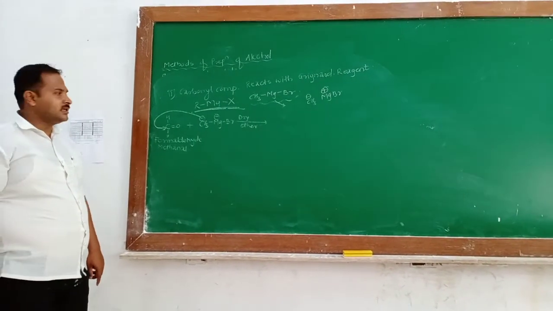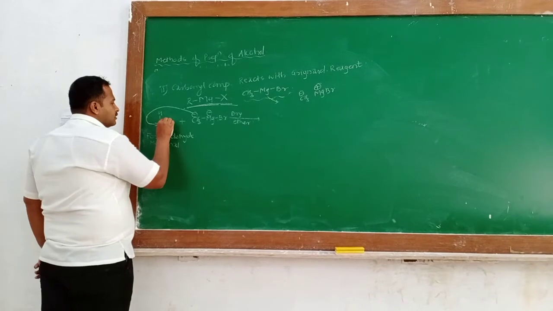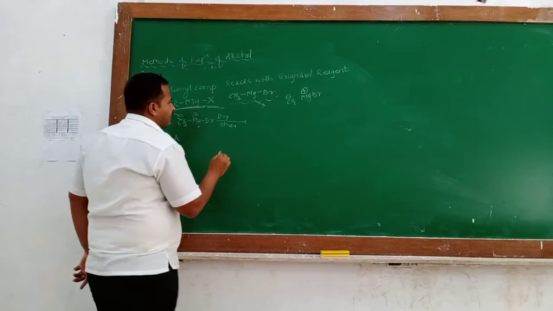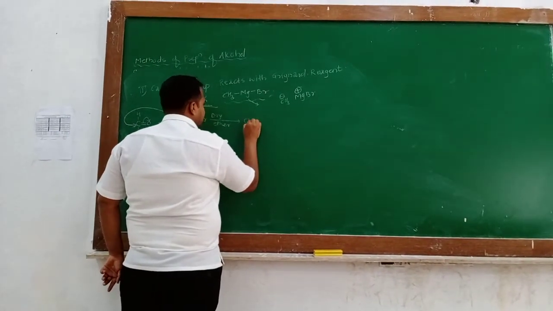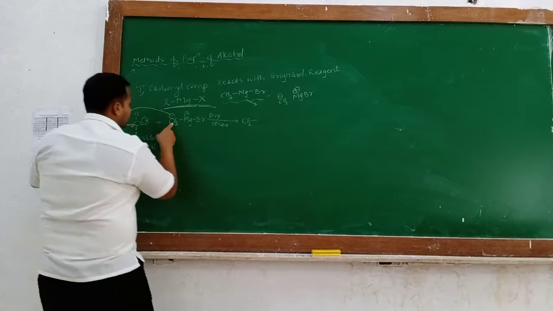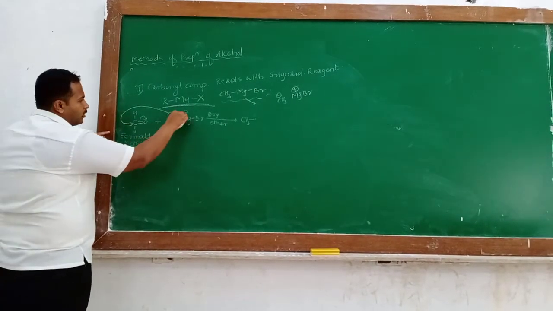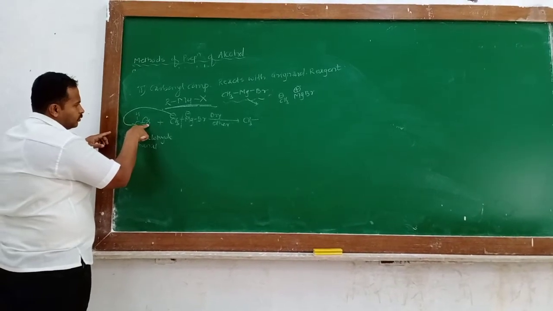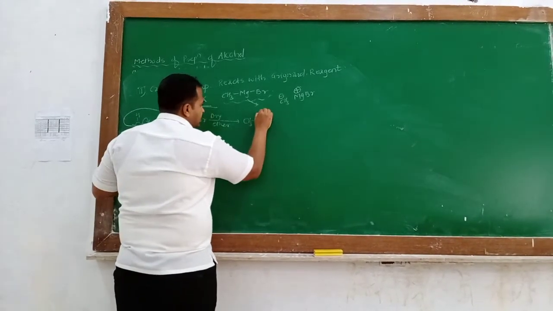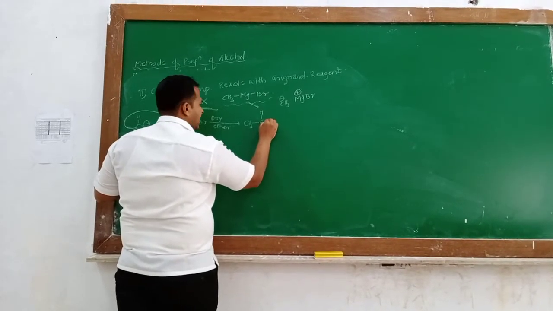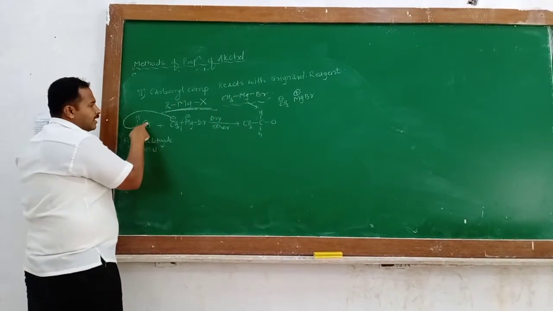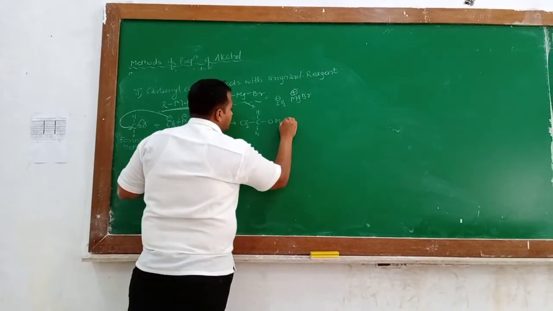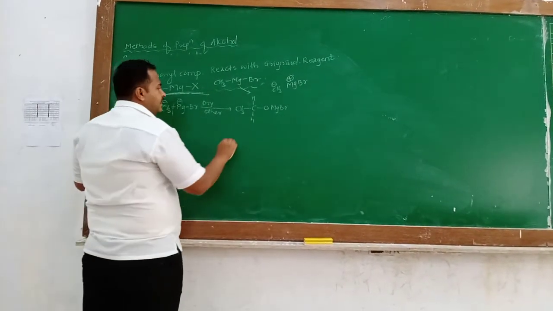The two electrons of the double bond shift to the oxygen and a new compound forms: CH3 comes to this carbon, the bond breaks, and oxygen carries negative charge. Both H remain as they are, and MgBr goes to the oxygen, giving CH3CH2OMgBr.